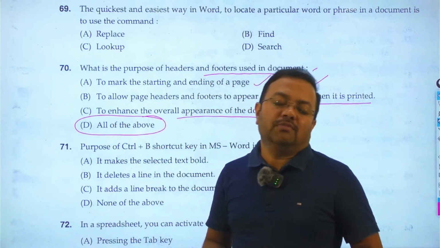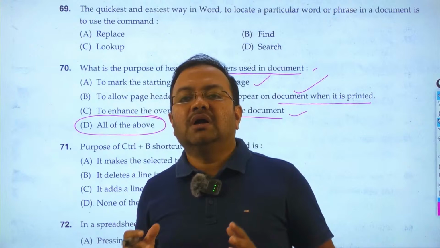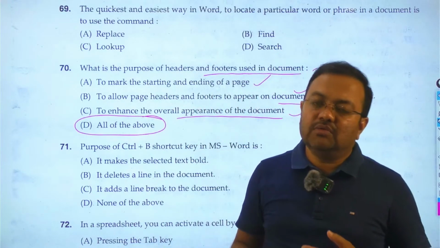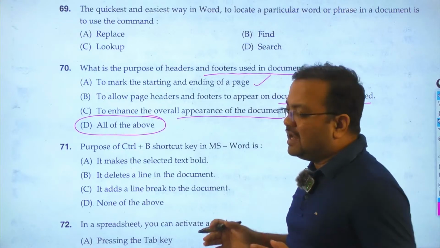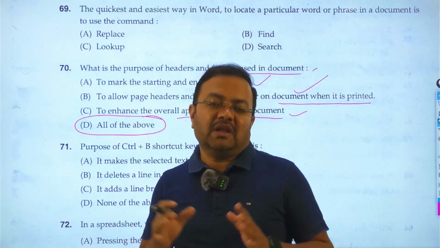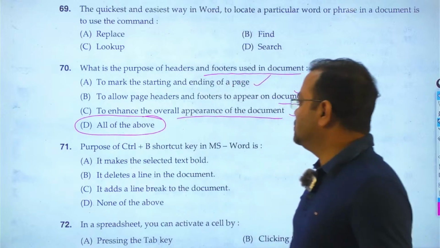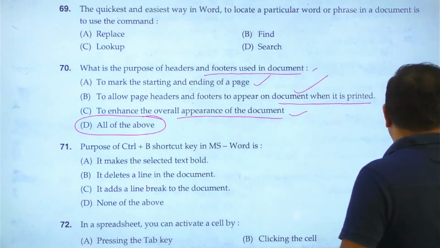So with the help of the header and footer, we can add the page number, we can add the heading, we can add the footer documentation also, as well as we can enhance the overlapping of the text by balancing the header and footer. So the answer is all of these above, D.